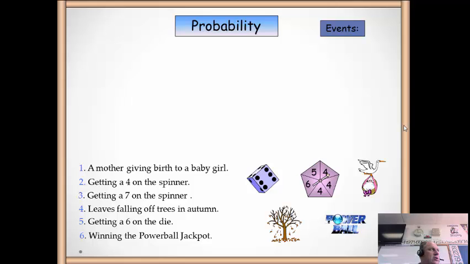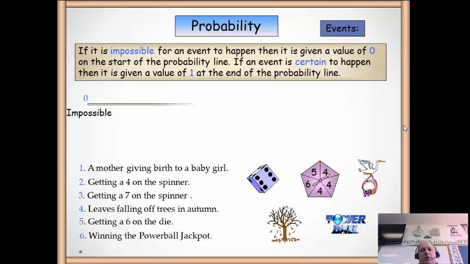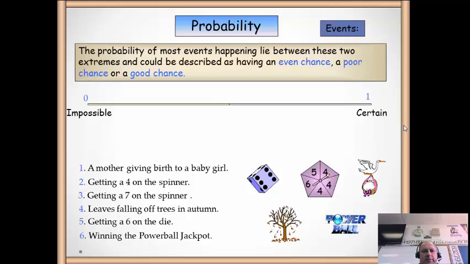When we initially talk about probability, we talk about chances of something occurring, and there are two terms we use at the extremes. If something is impossible, we say it has no chance of occurring. If something is certain to happen, we say it has a probability of 1. So all probabilities are between 0 and 1. There are other terms we can use in between.